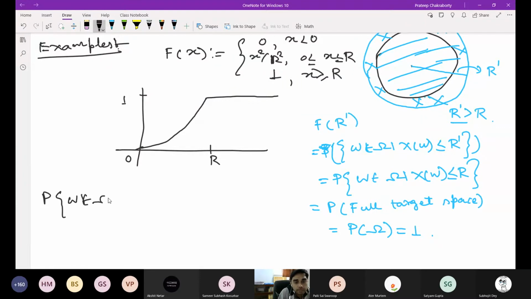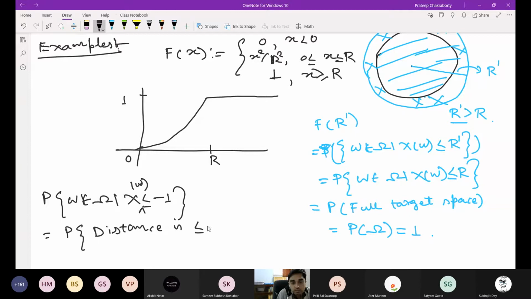Omega belongs to the script omega such that X is less than or equal to, suppose, -1. That means the distance is less than or equal to -1, which is less than 0.